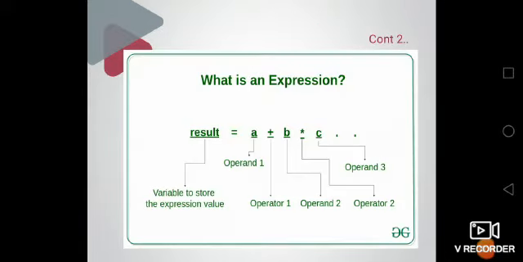So this example clearly explains the expression: result equal to A plus B into C, where result is the variable, A, B and C are the operands, and the addition and multiplication symbols are operators.